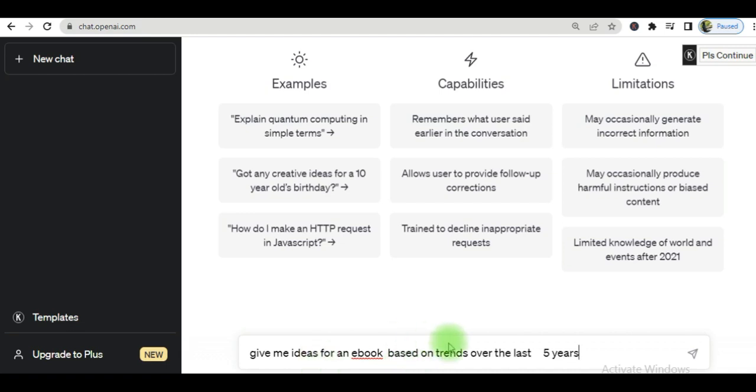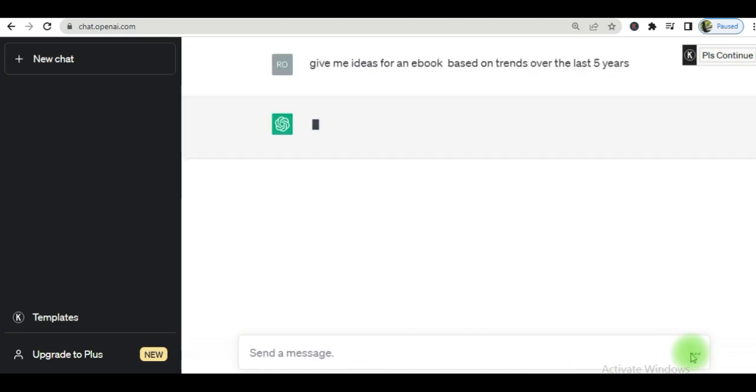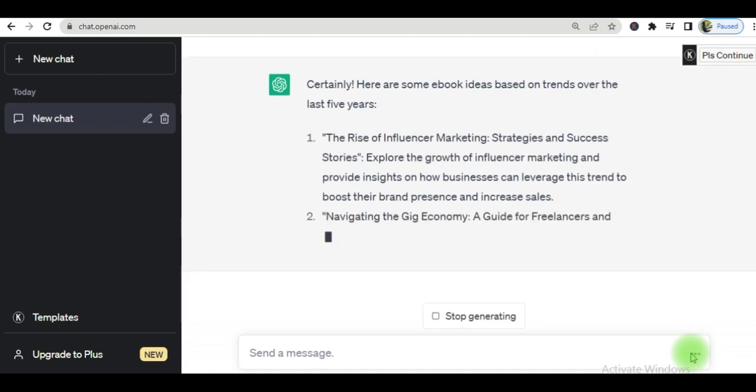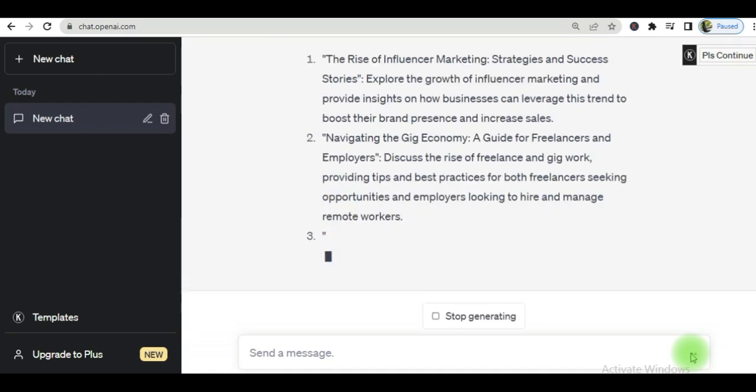So I'm going to add a bit of information here. I'm going to ask ChatGPT not only to give me ideas for an ebook, but to do so based on trends over the last 5 years. And of course, when you're doing your own work, you can determine whatever prompts you want to add to make it more refined. Hit search, and so it is generating the information here.